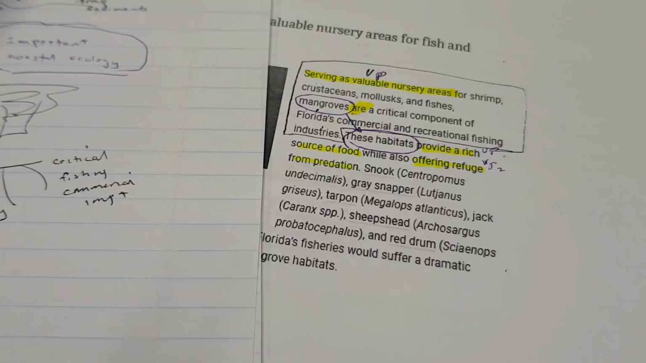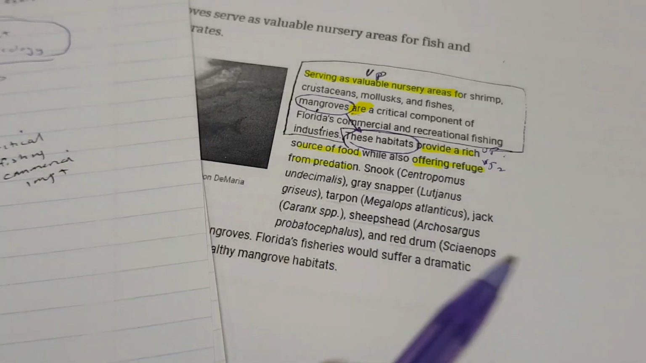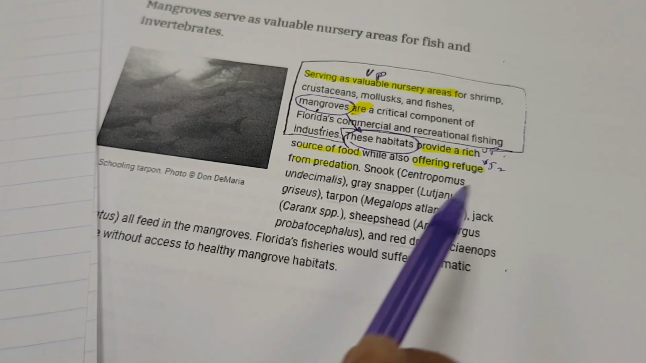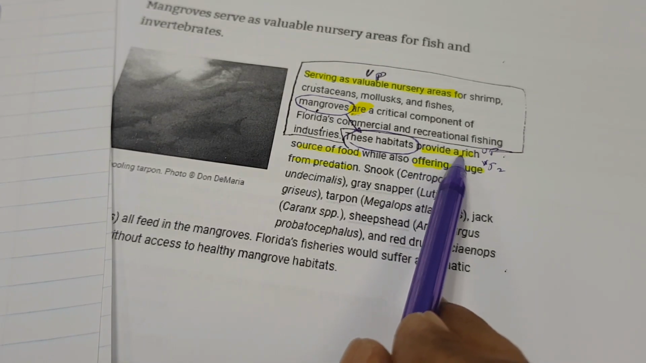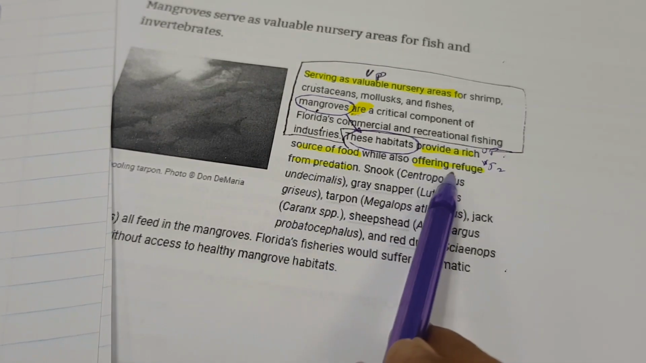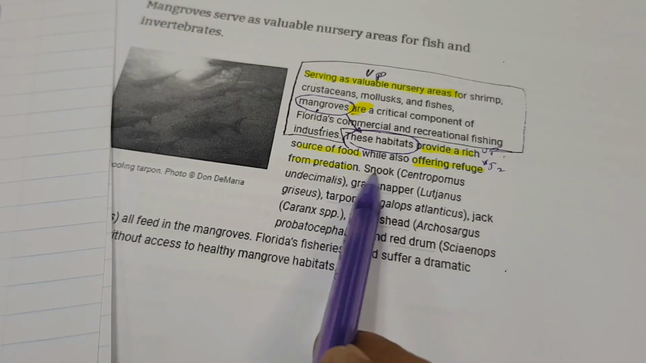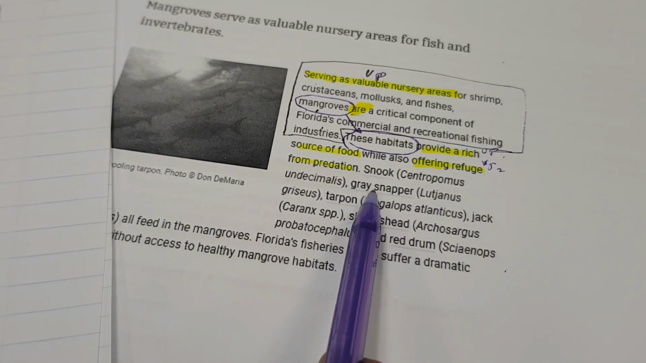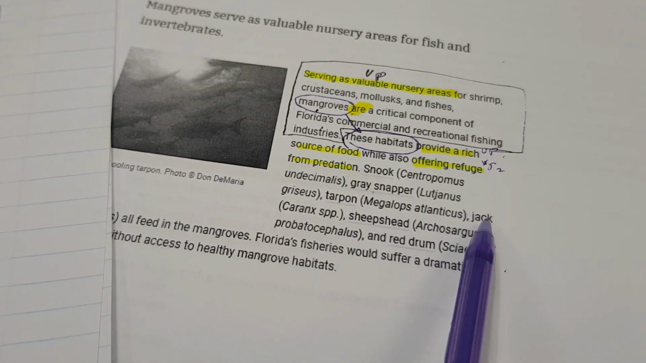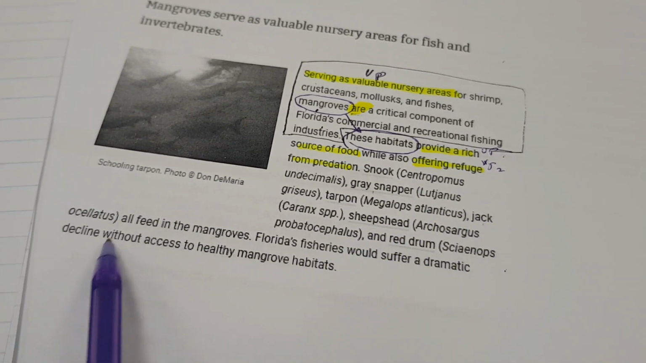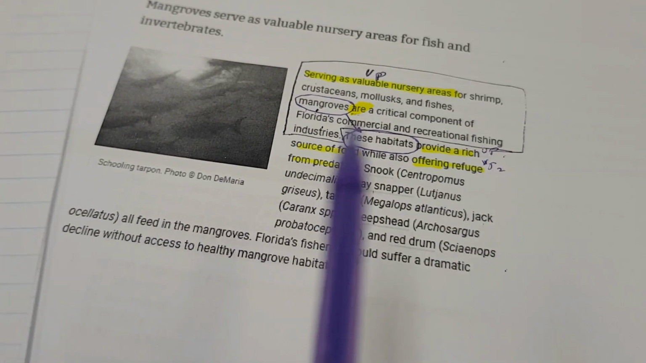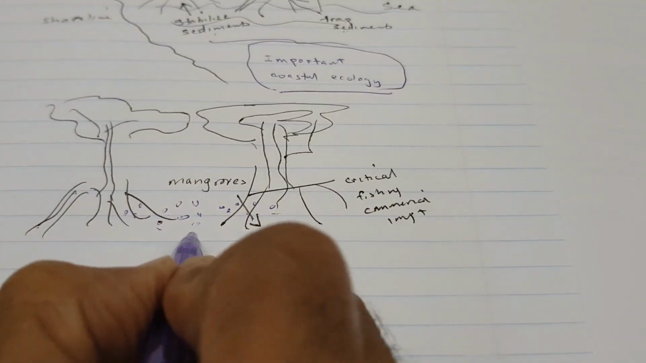It provides a rich source of food. So it says here now, my question was, who is it providing this source of food and refuge from predation for? Who is it doing that for? Well, snook, gray snapper, jack, sheepshead, red drum all feed in the mangroves. So that answers my question, right?